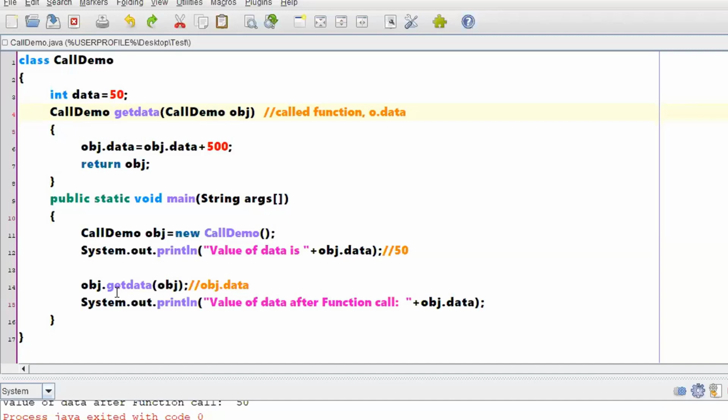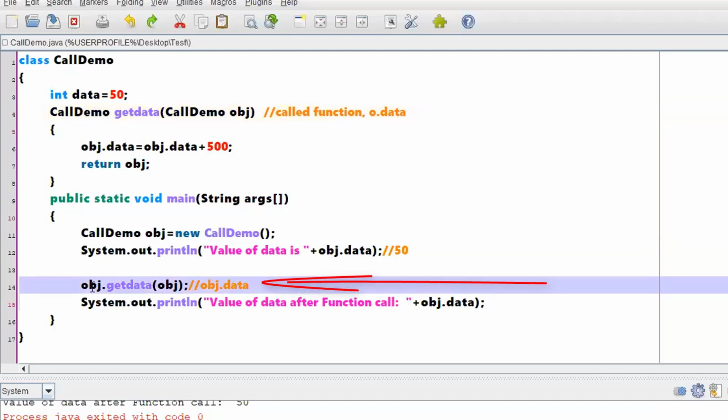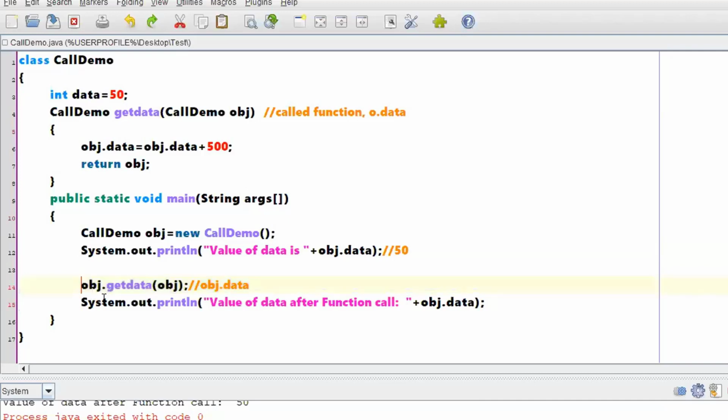Now come to the calling function. At which place are you calling this particular getData function? In line number 14, right? So now this particular getData will return an object value for you. When it is returning an object value, say for example, in the previous classes we discussed, if it was returning an int, you write int x is equal to something. That means this particular return value needs to be assigned to someone now. Who should that someone be? That someone should be of the same type, CallDemo, right?